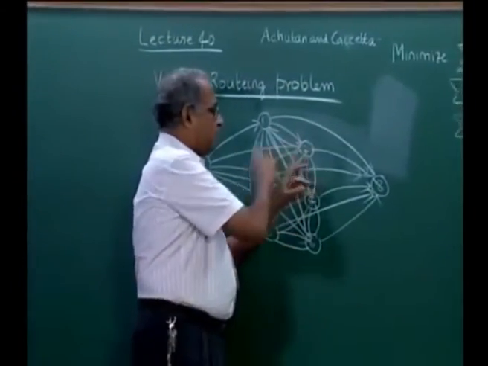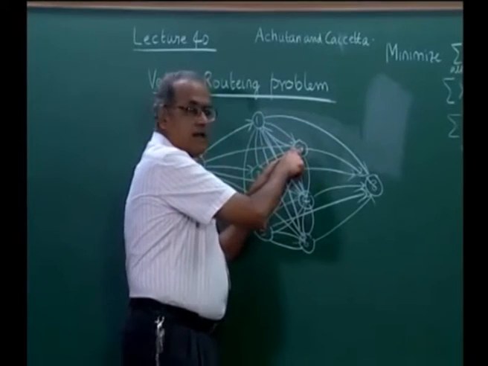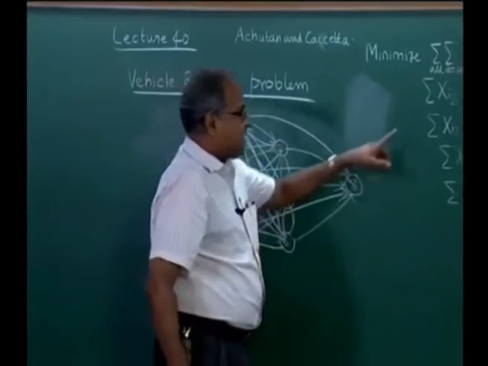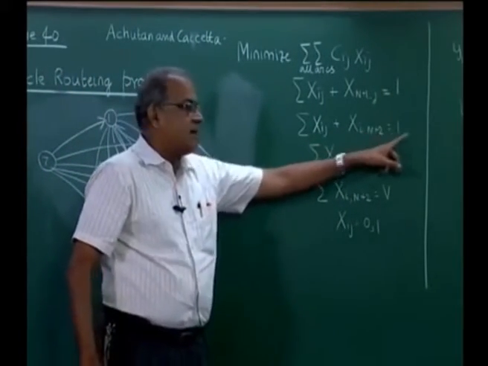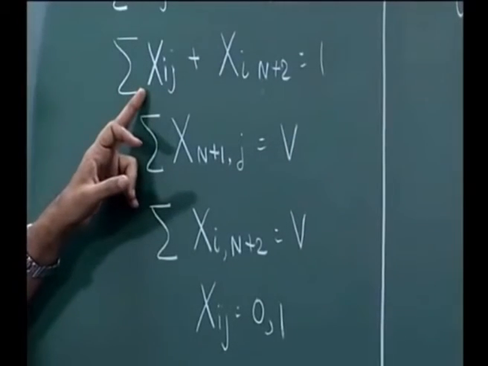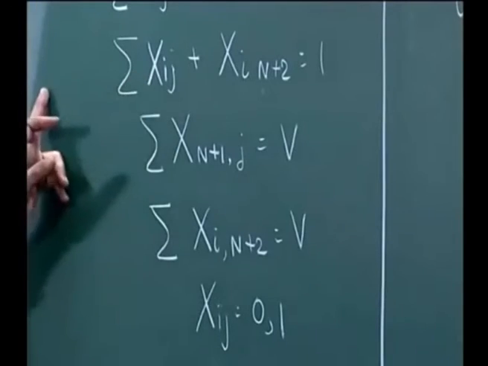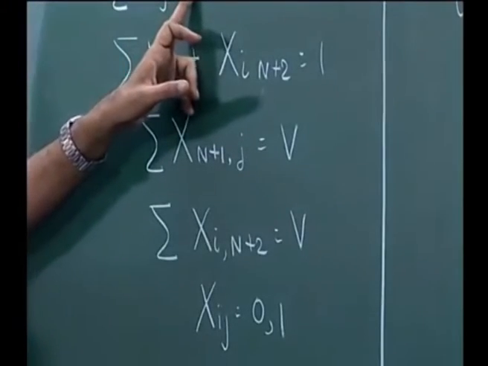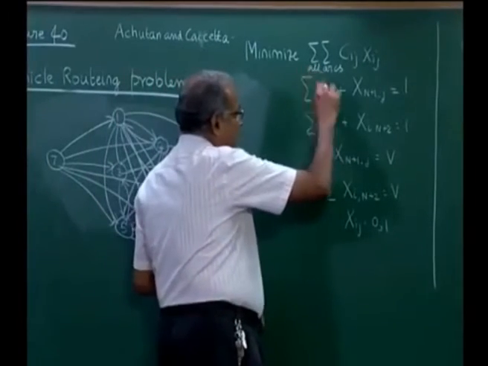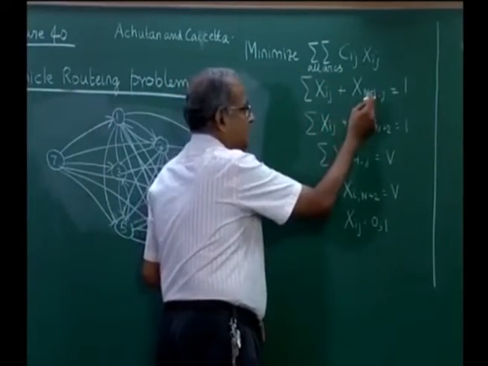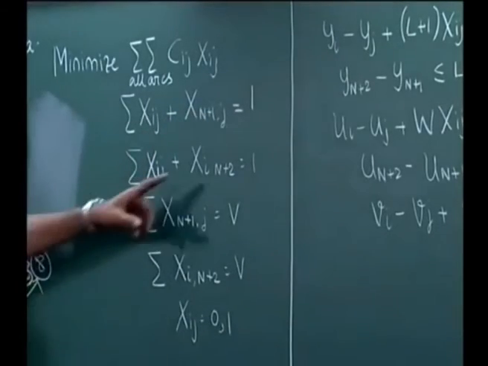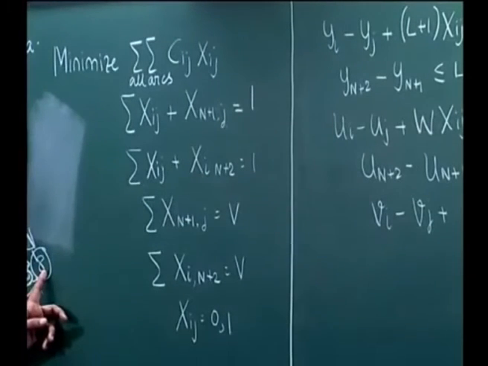Similarly, if I take a node, from a typical node, I can go either directly to the destination or to some other node. So, sum of x_ij plus x_(i,n+2) is equal to 1. So, either I go to the destination or I go to some other of these nodes. From here I do not go back to 7, here this is not defined for 8, this is not defined for 7. Here the j is only up to this 6, 7 comes here, 8 comes here. So, n is equal to 6, so n plus 1 is 7, n plus 2 is 8, so this represents the n plus 2 node.